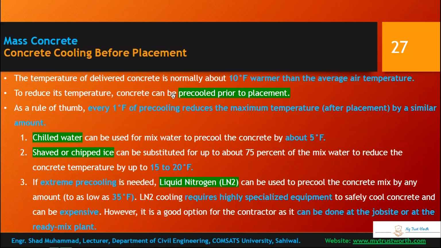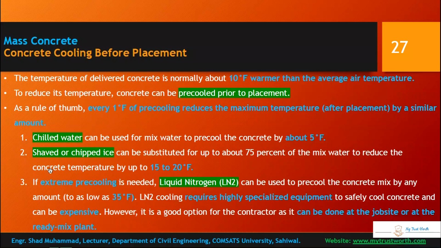As a rule of thumb, every 1 degree Fahrenheit of pre-cooling reduces the maximum temperature after placement by a similar amount. So if you pre-cool by 1 degree Fahrenheit, it will reduce the maximum temperature by a similar amount.